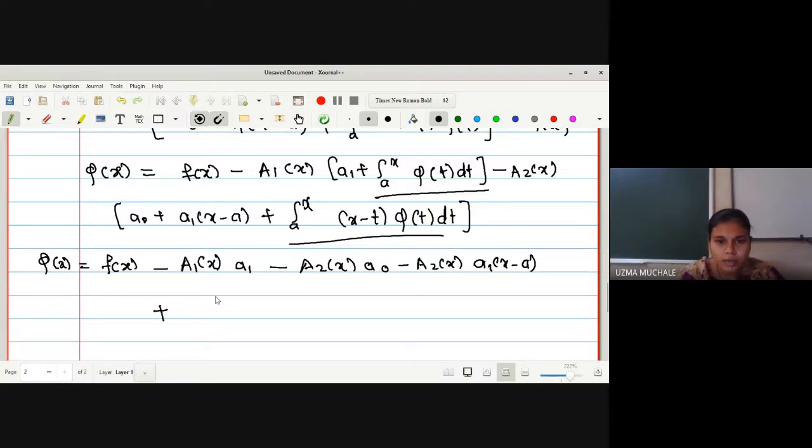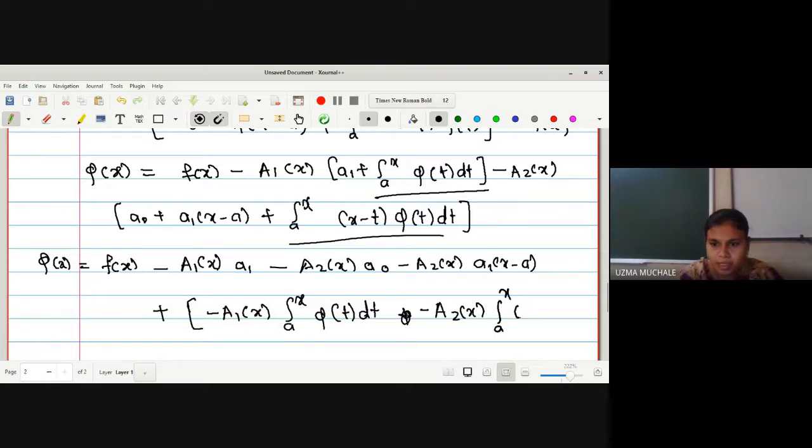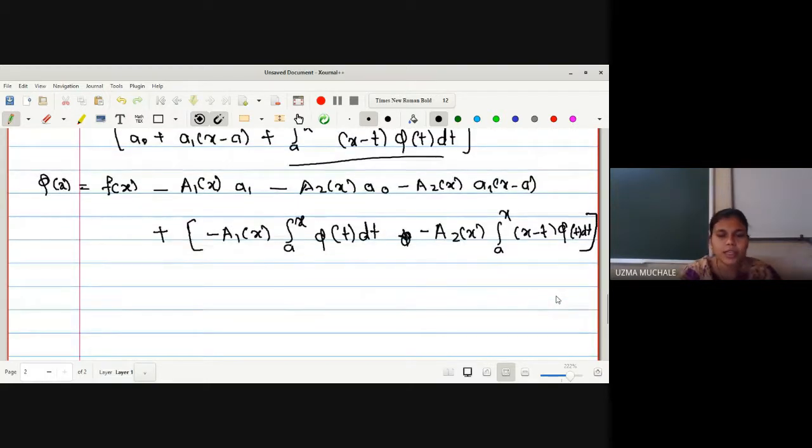Plus now we will write the terms with integration. What we have in the integration is with minus a1 x. This term with integration a to x phi of t dt, plus what is the next term we have here, as it is with a negative sign, minus a to x, the integration a to x, x minus t phi of t dt. So here we have written the terms with and without integration. We are just doing the simplifications, nothing else.